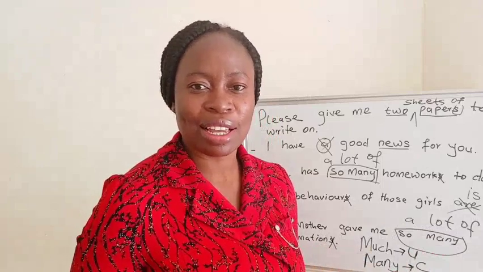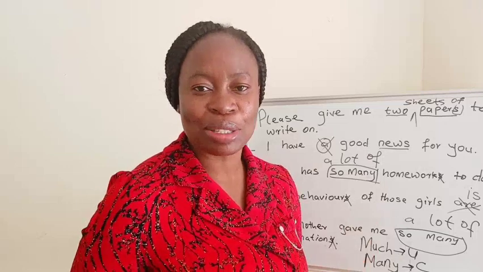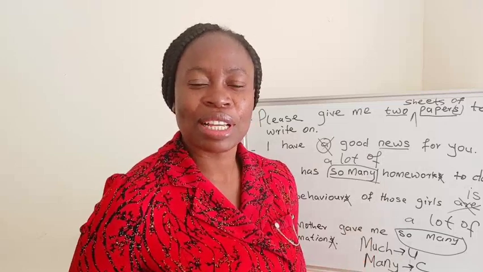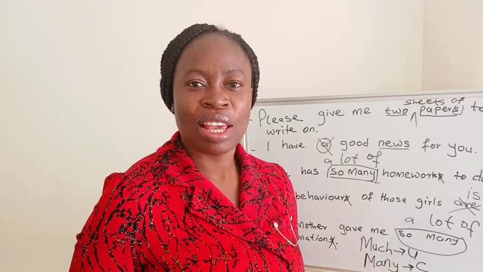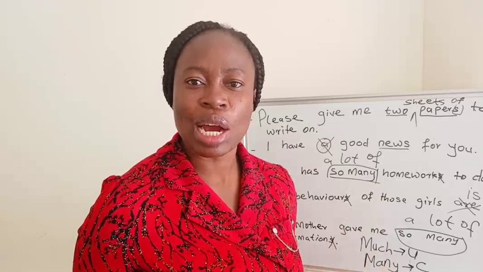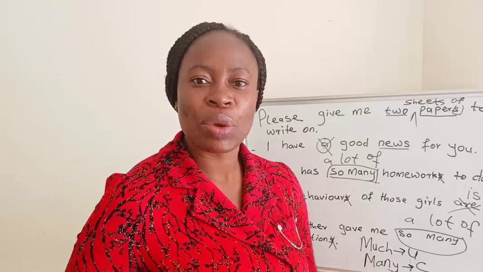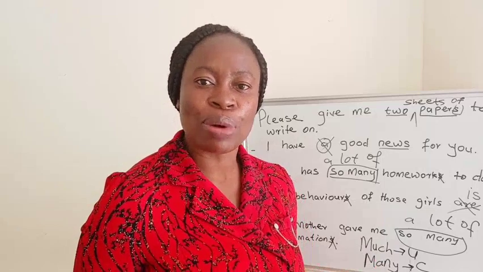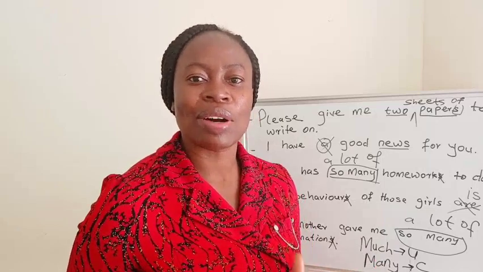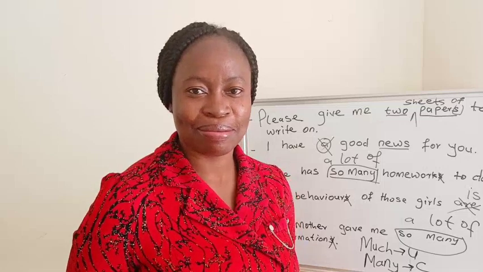That's why we can say a lot of people came here today. He gave out a lot of information. He gave us a lot of homework. Homework is an uncountable noun. So we can use a lot of for both countable and uncountable nouns.